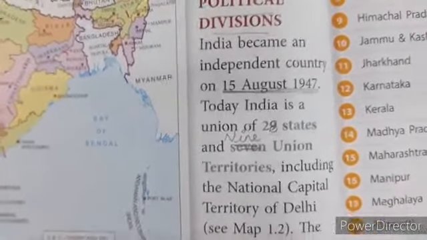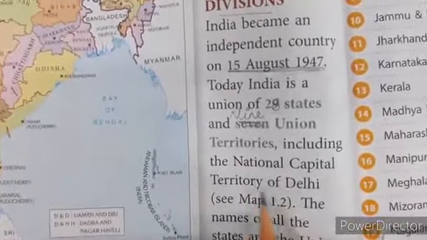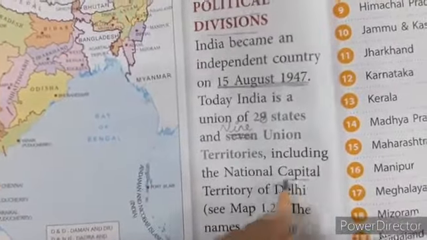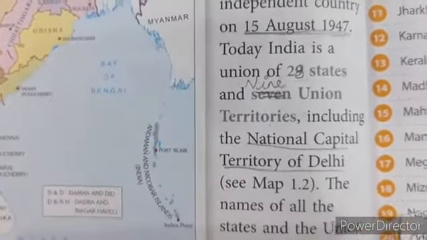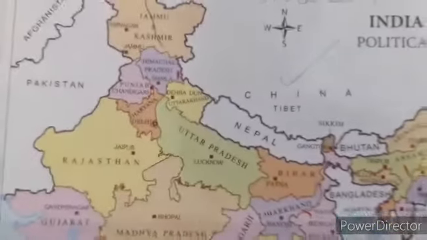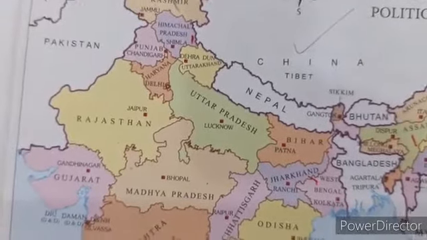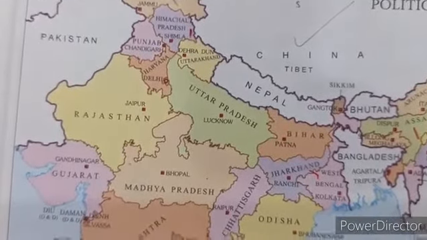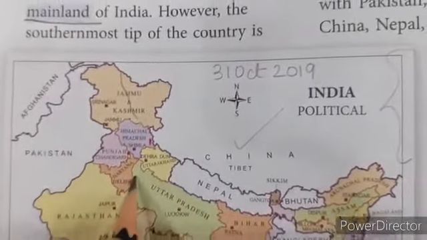Children, now we have also read about the National Capital Territory of Delhi. That means the capital of India is Delhi, and it is also a union territory. Can we see Delhi here? Children, observe the map again. Yes, Delhi is this. Can we all mark Delhi together?